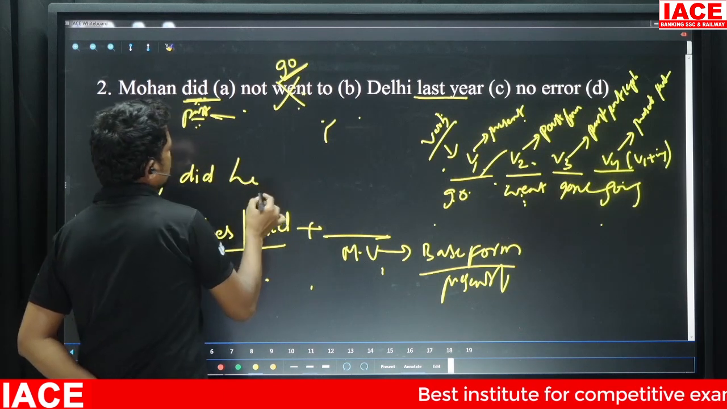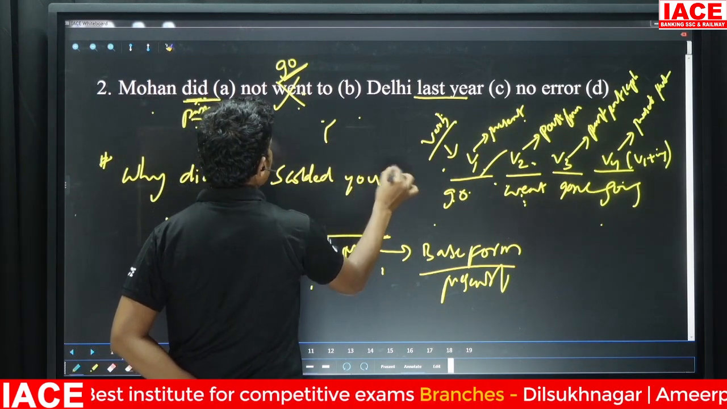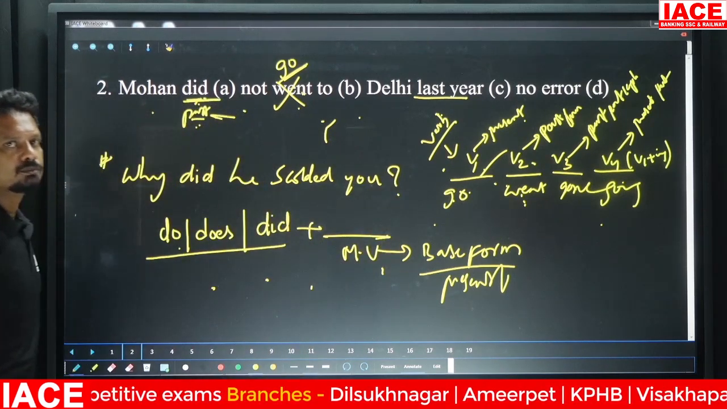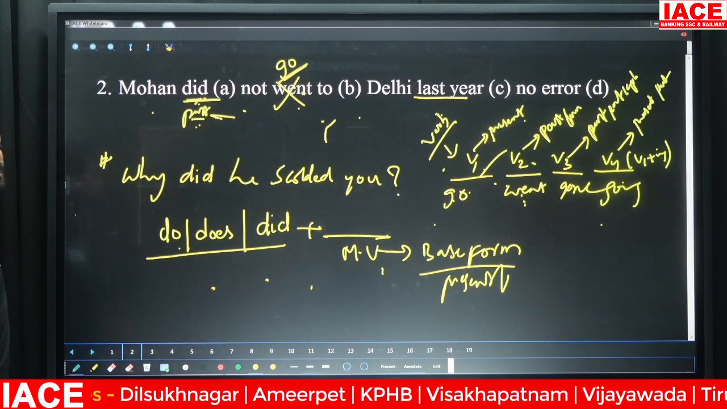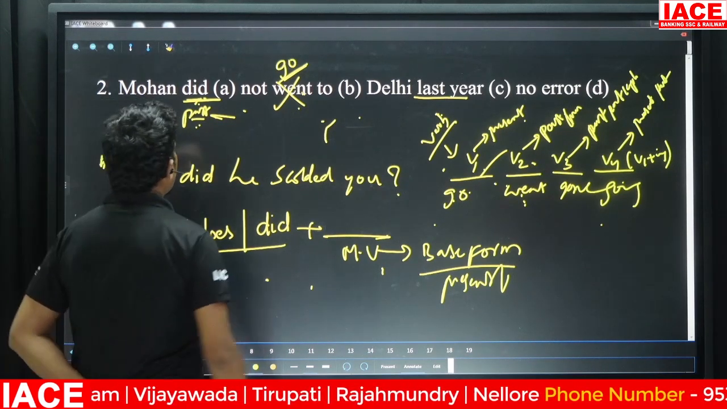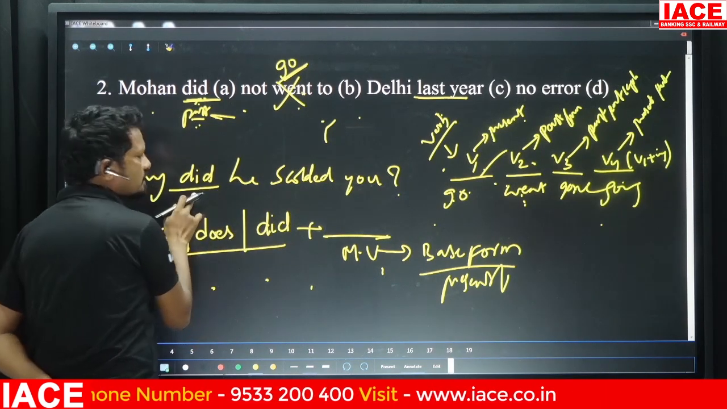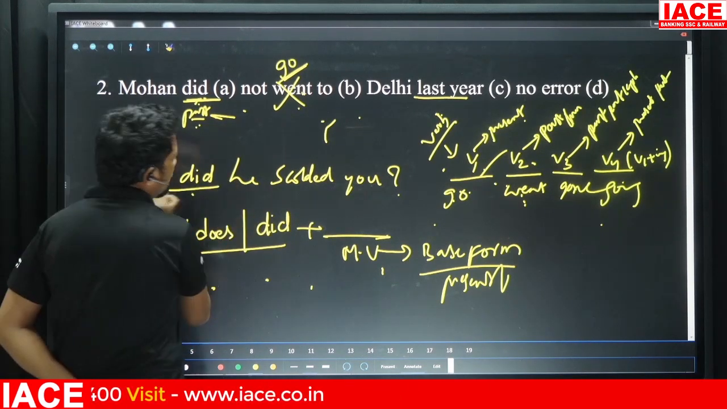Why did he scold you? Find out the grammatical mistake in the sentence. Of course, yes, right? What did I tell you just now? I told you that whenever you get to see do or does or did, what do we have? Did here. What is your main verb here?